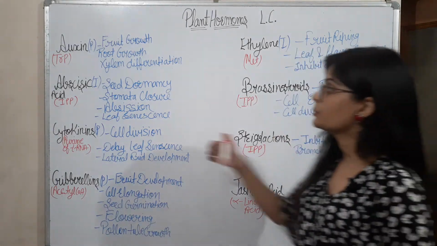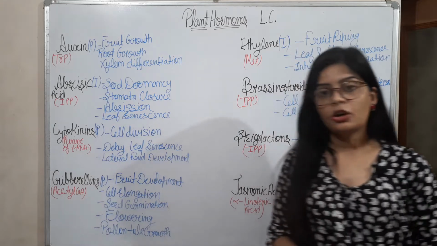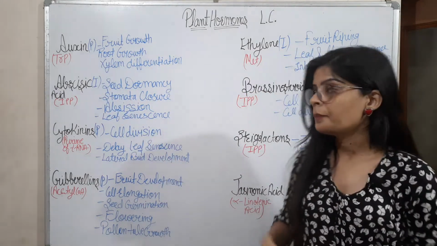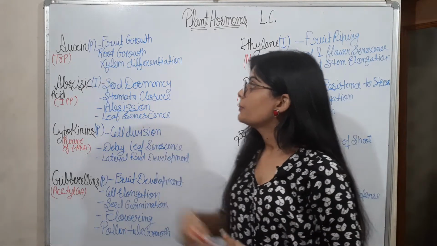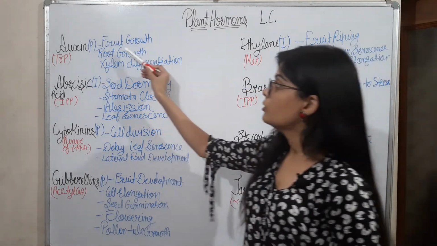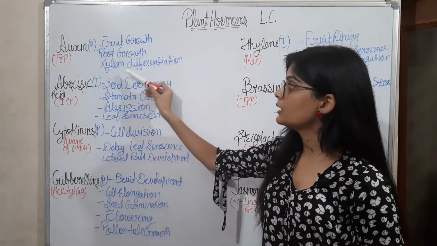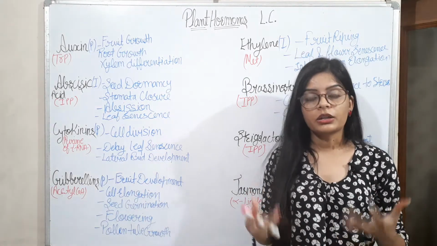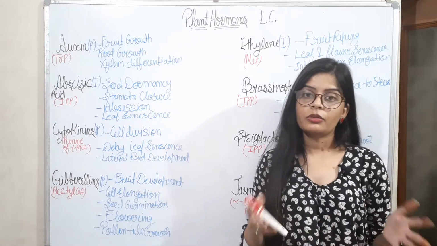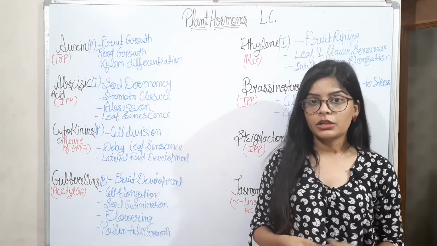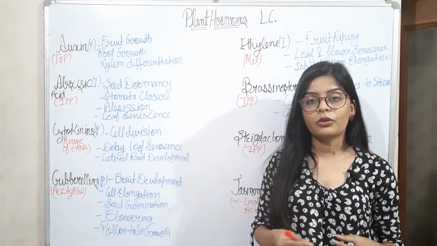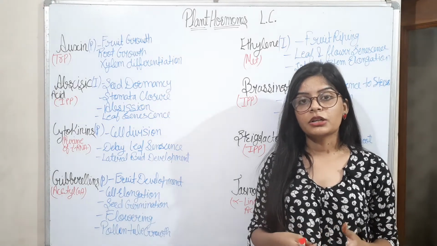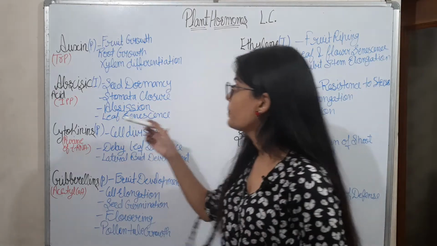So let's begin with the plant hormones. There is auxin hormone, which is a promoter. I have written P for the promoter and I for the inhibitor. Its precursor is tryptophan, and its function is root growth and xylem differentiation. Xylem is for the water and mineral transport from the root to all over the shoot. Xylem is a vascular tissue. Its differentiation forms vascular strands for the proper transportation of water and minerals from the root to the shoot.